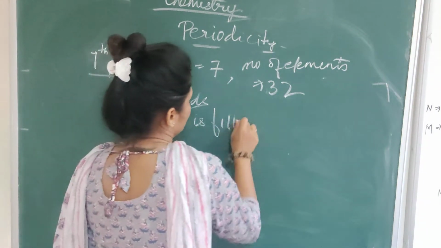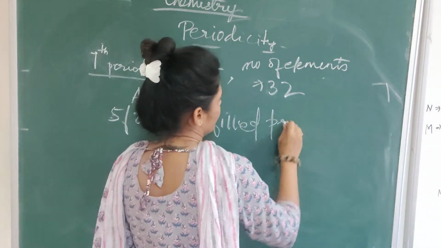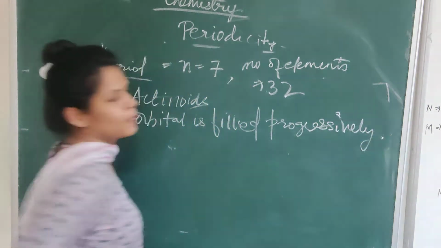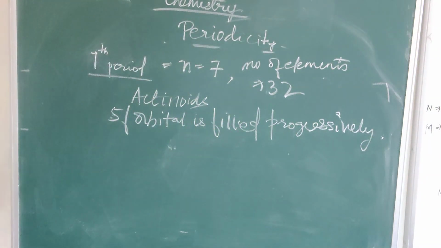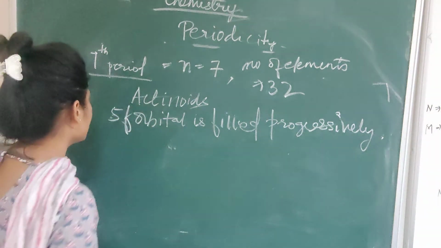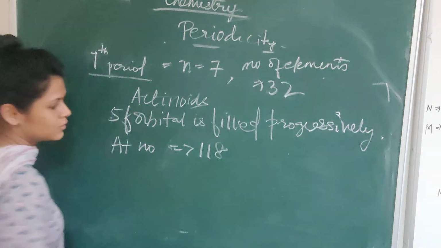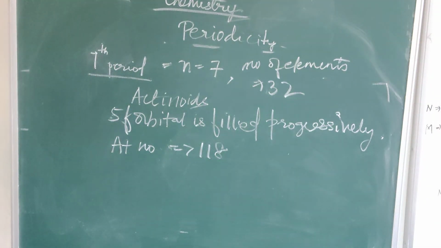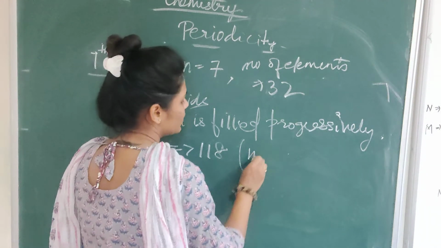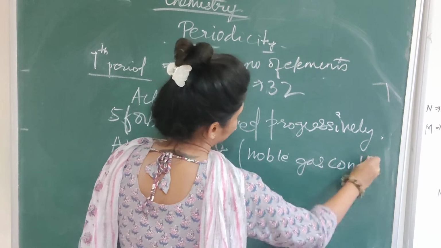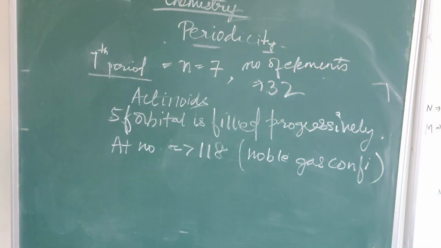is filled progressively. 5f orbital is filled progressively in this. These are very well known as actinoids, and the atomic number 118 is the last element of this particular period, and it also belongs to noble gas configuration. This is about the actinoid series.